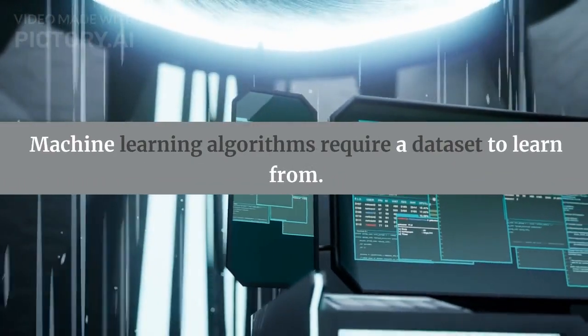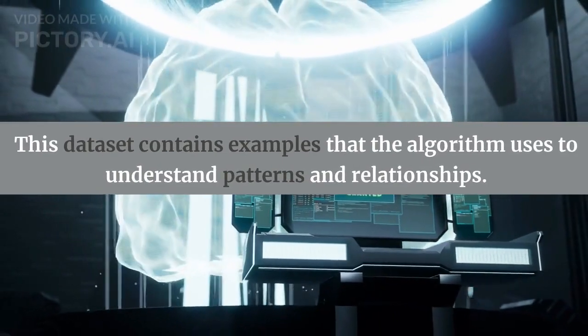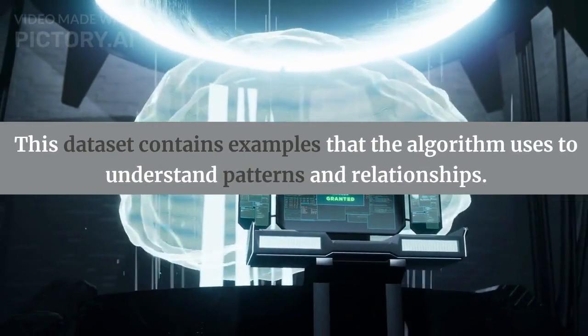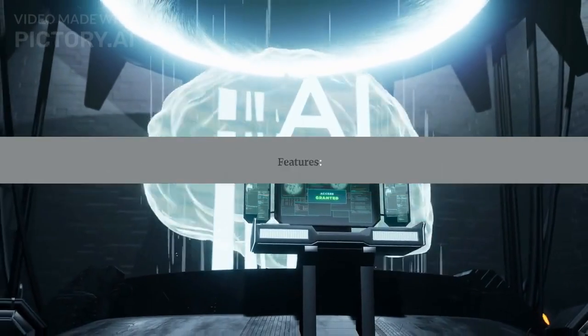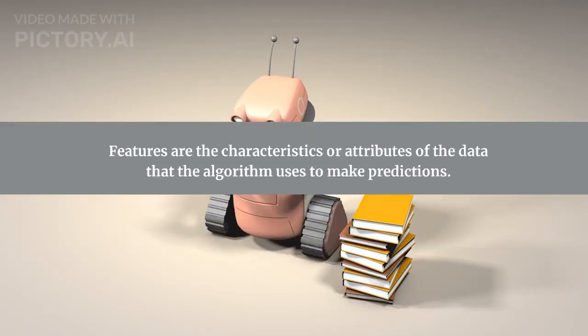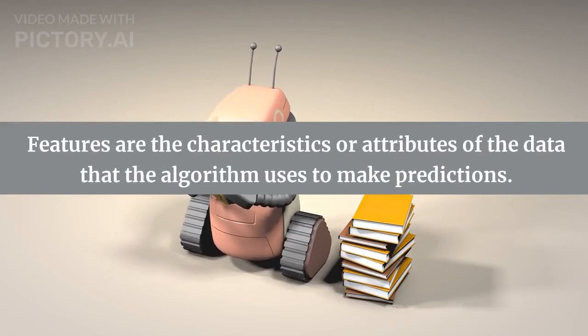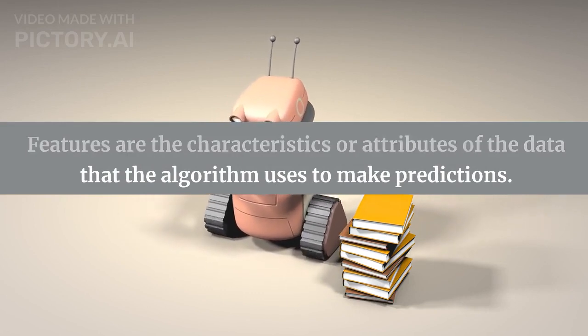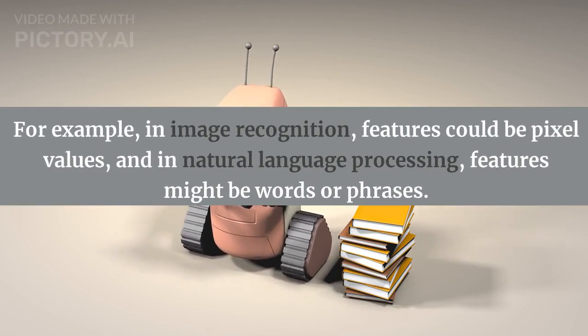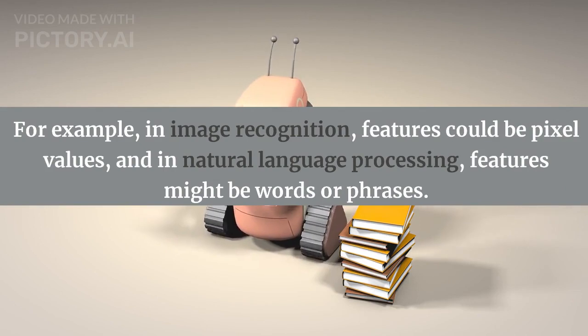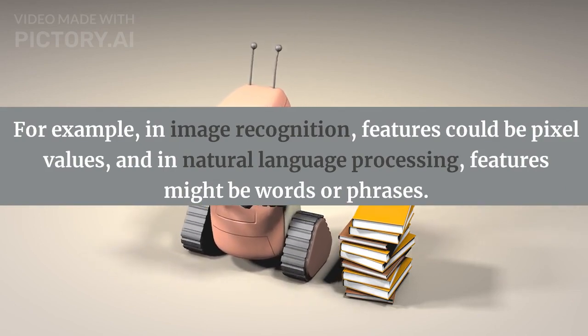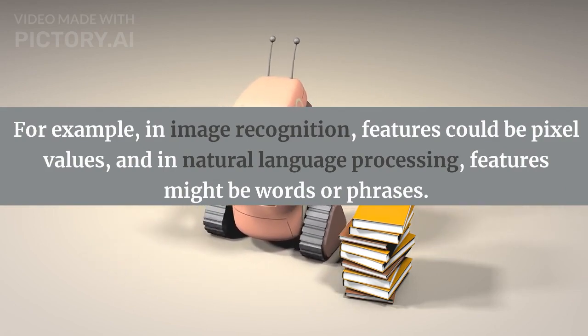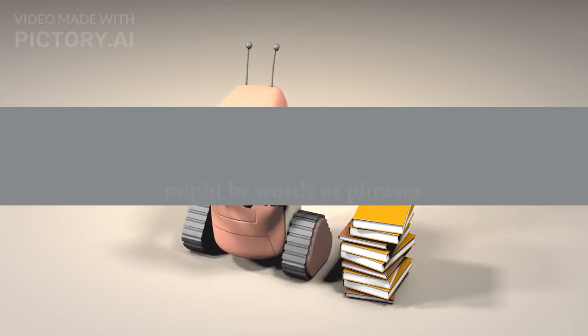Machine learning algorithms require a dataset to learn from. This dataset contains examples that the algorithm uses to understand patterns and relationships. Features. Features are the characteristics or attributes of the data that the algorithm uses to make predictions. For example, in image recognition, features could be pixel values, and in natural language processing, features might be words or phrases.